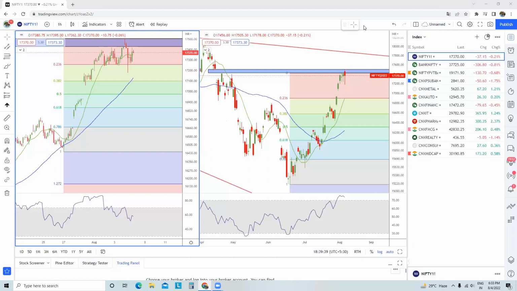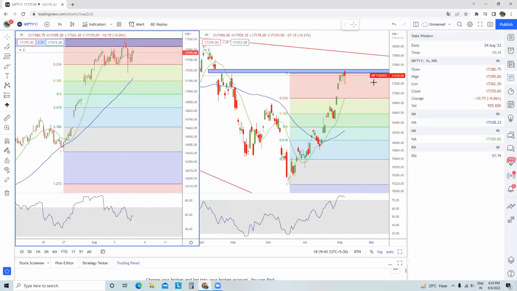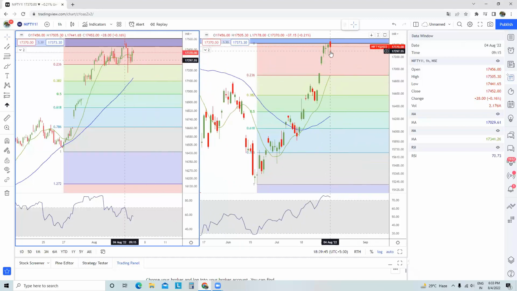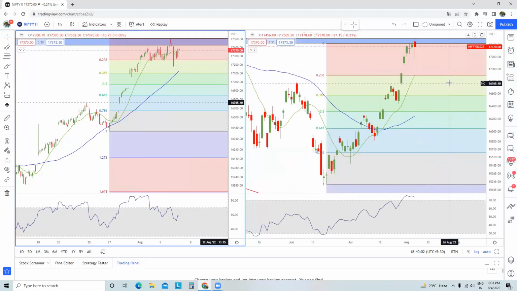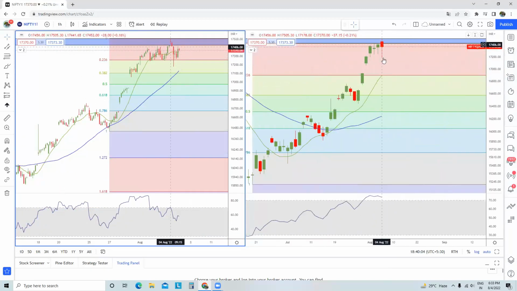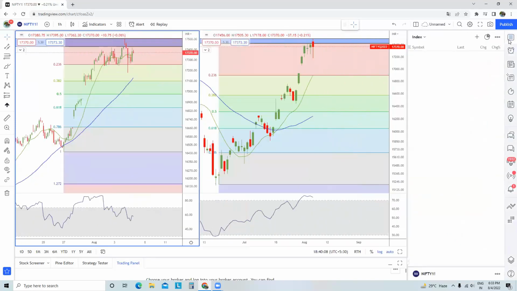In today's trading session, we saw a lot of volatility, especially in the Bank Nifty and the Nifty futures. We saw that Nifty futures opened close to 17,456, made a high of 17,505 and a low of 17,441. So you can see there was a lot of volatility in the Nifty futures, and this caused a very big hanging man candlestick in the Nifty futures daily chart.